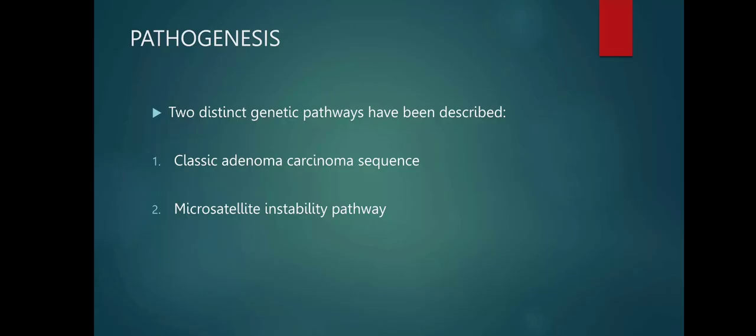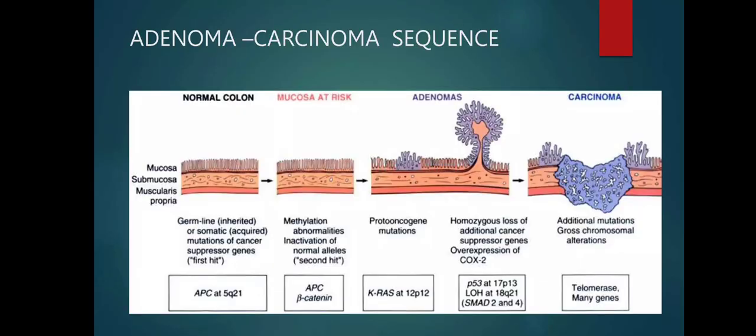So let's talk about the pathogenesis of the adenocarcinoma. Here, two distinct genetic pathways have been described. It is the classic adenoma-carcinoma sequence and the microsatellite instability pathway. So let's see about the adenoma-carcinoma sequence. In the first image, we can see that there is a normal colon with mucosa, submucosa, muscularis propria, and serosa.